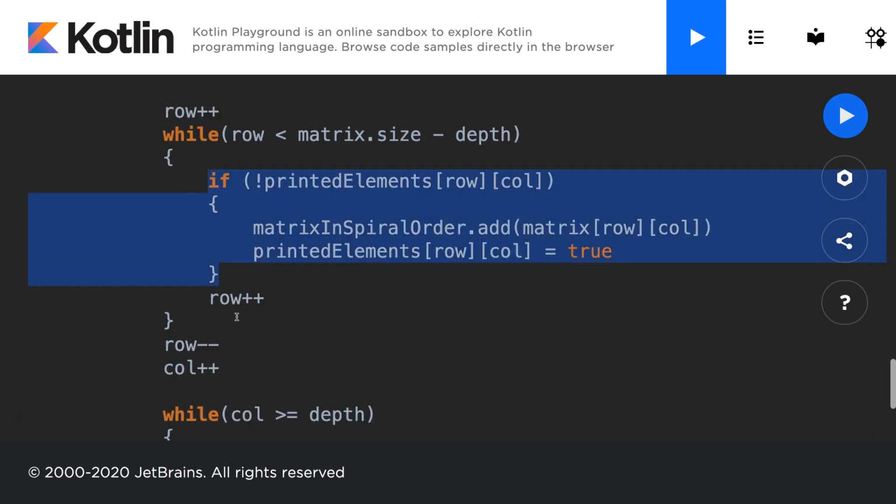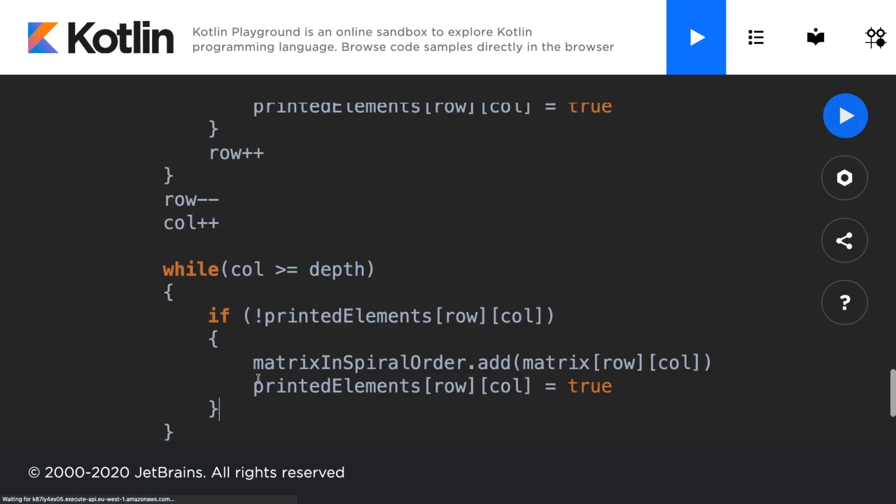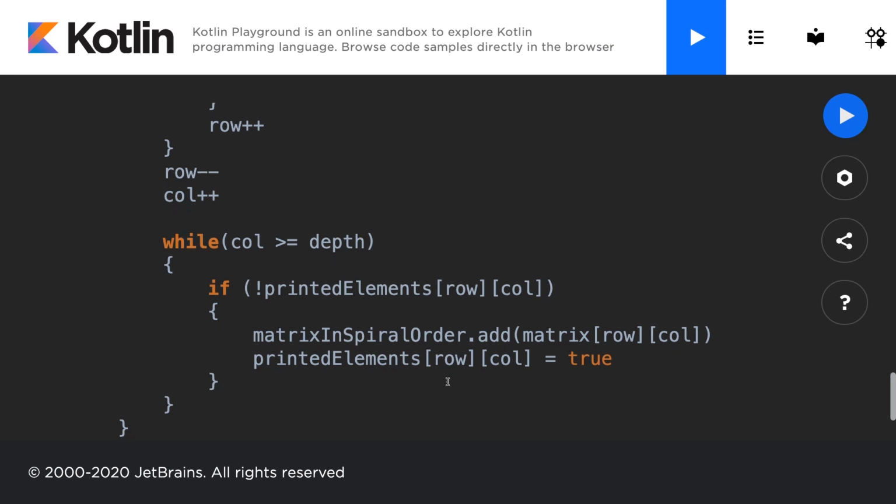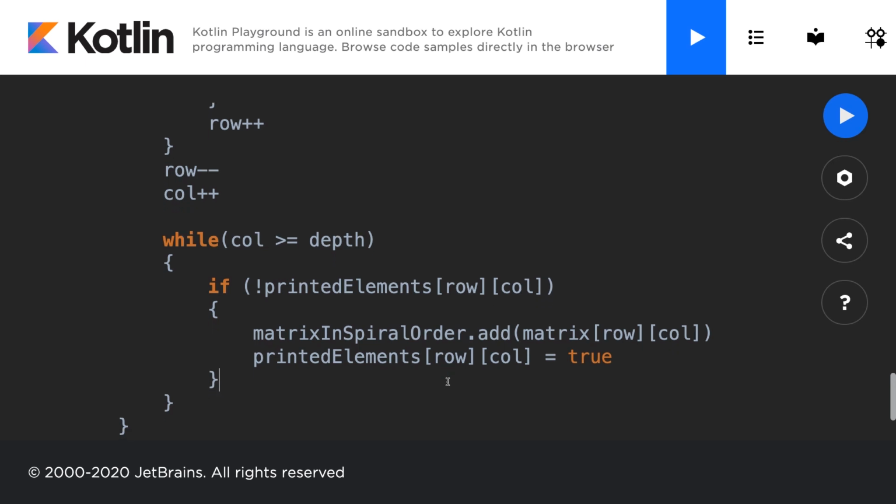So I'm going to copy this if conditional and paste it in because it's the exact same, and you could even extract this if you'd like, but for the sake of simplicity and readability, I'm just going to leave it. Optimization can be handled later. Typically on these tests, you just want to solve the question as quickly as possible using the patterns you've recognized, and optimization would come later if you have time.